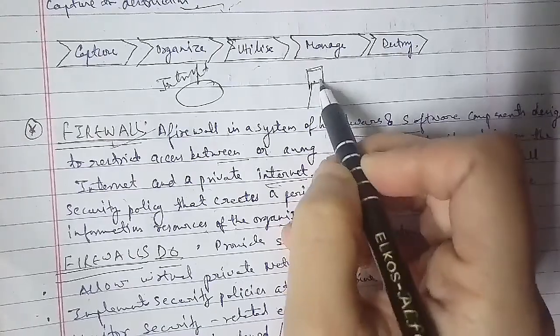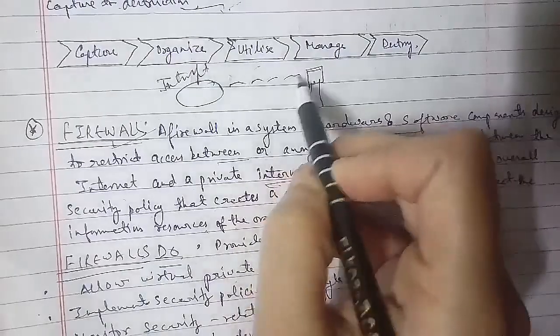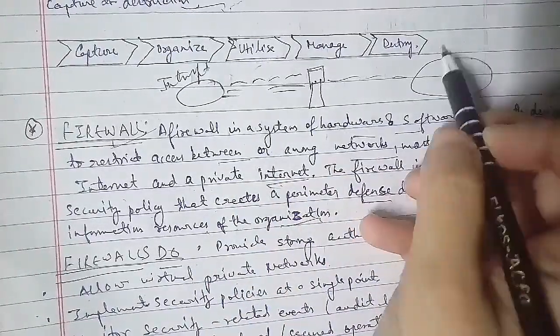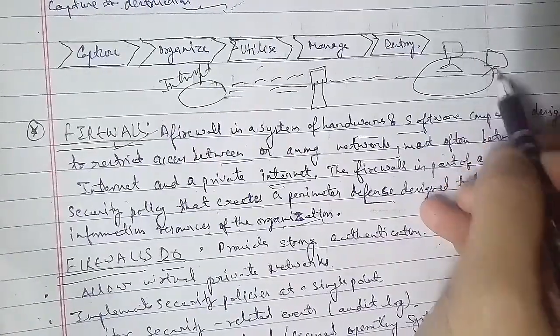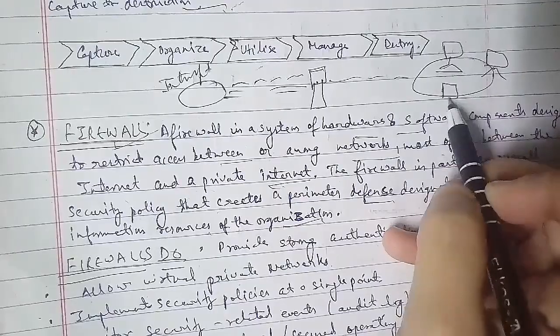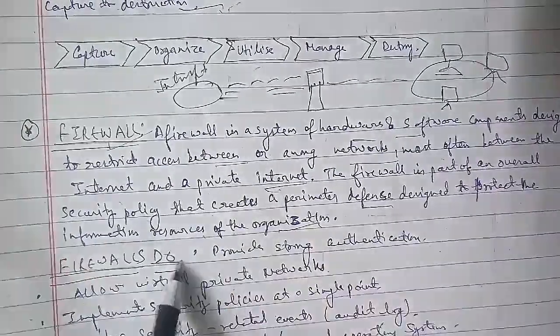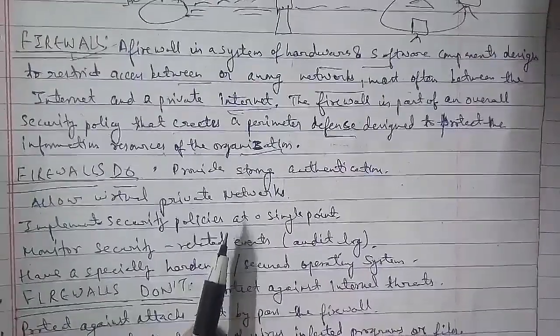And in terms of the do's and don'ts, as you can see, the firewall do's are to provide strong authentication, allow virtual private networks, implement security policies at a single point, monitor security-related events like audit logs, and have a specially hardened and secured operating system.